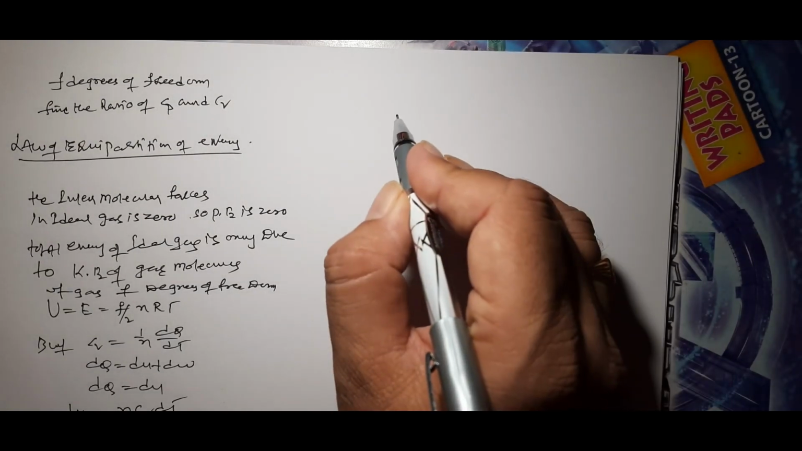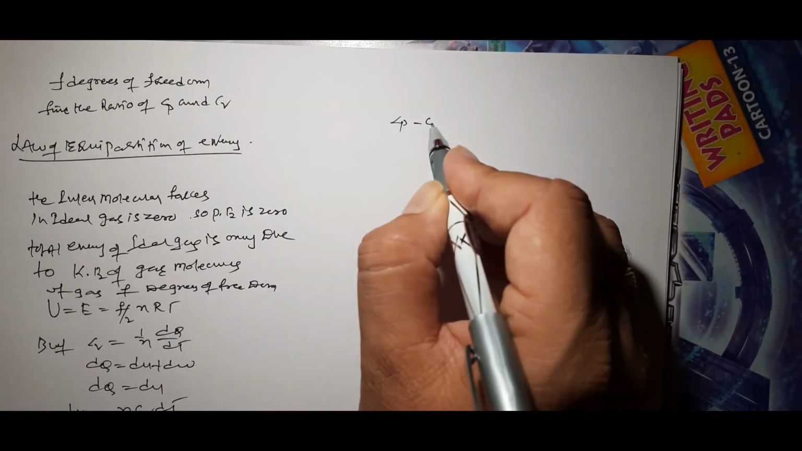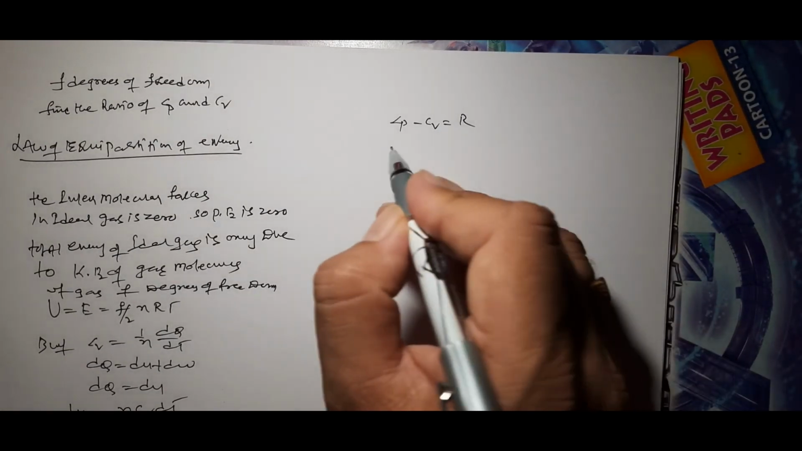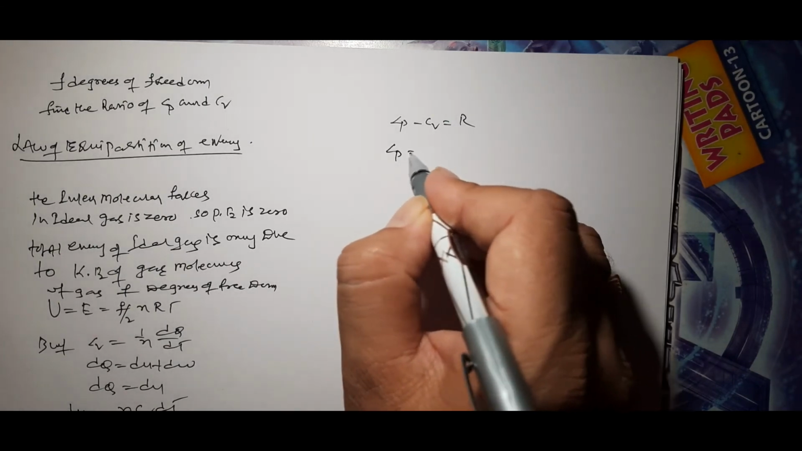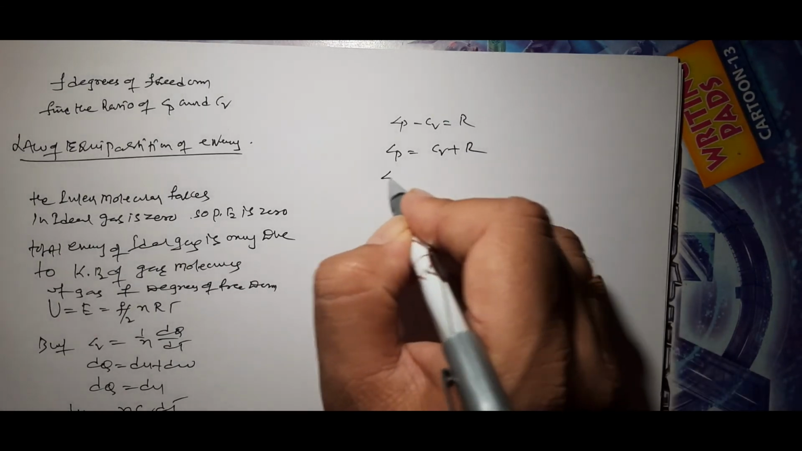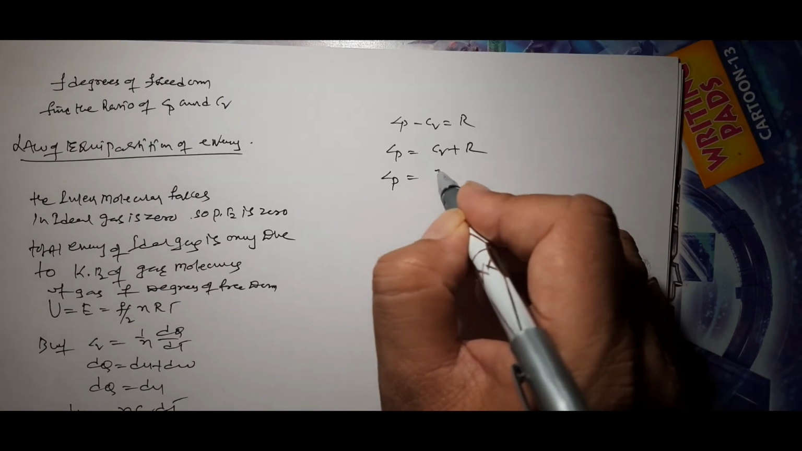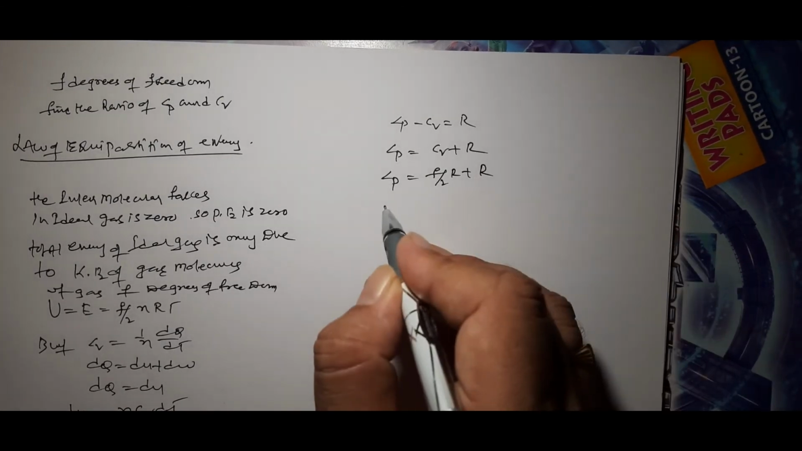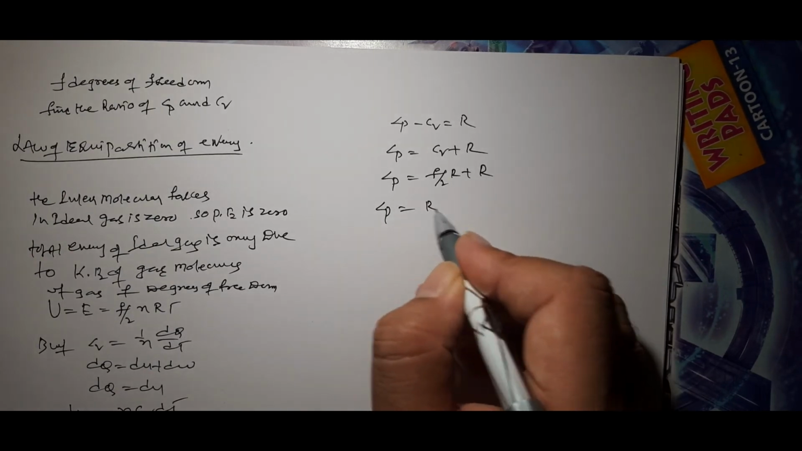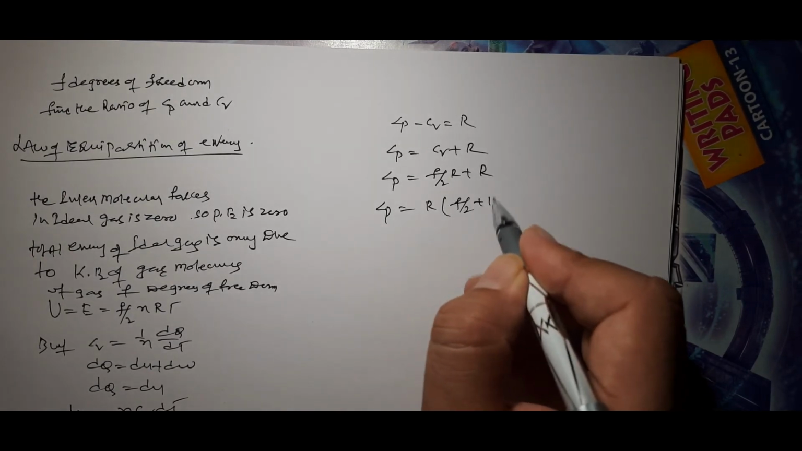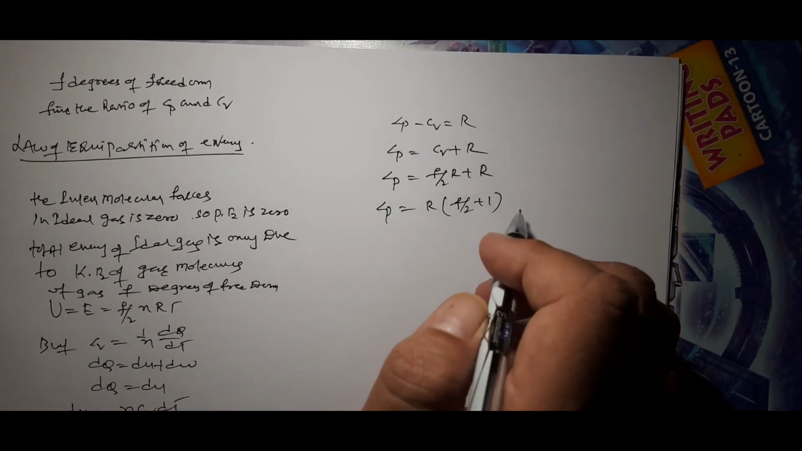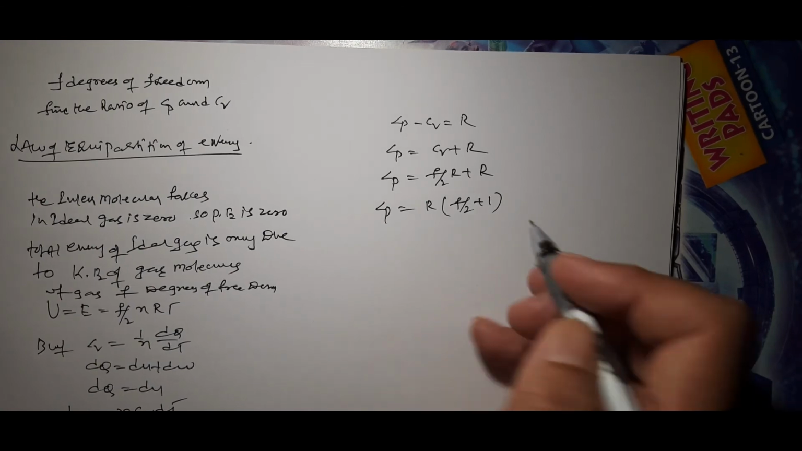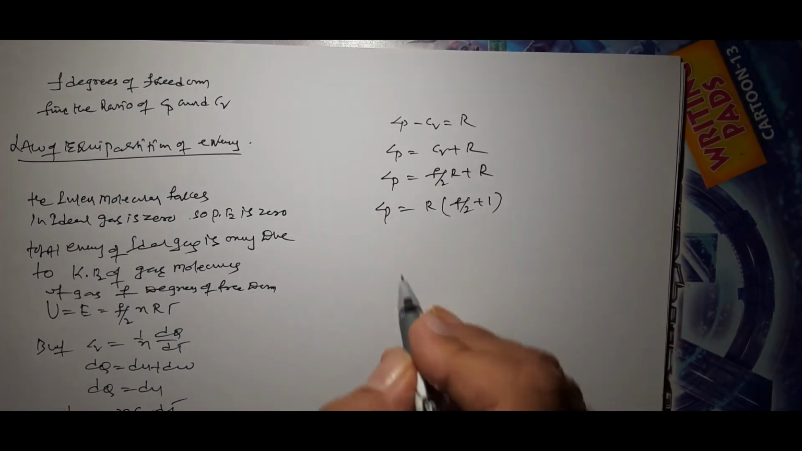So we know the relation Cp minus Cv is equal to R. So Cp is equal to Cv plus R. So Cp is equal to (F/2)R plus R. So Cp is equal to R into (F/2 plus 1).